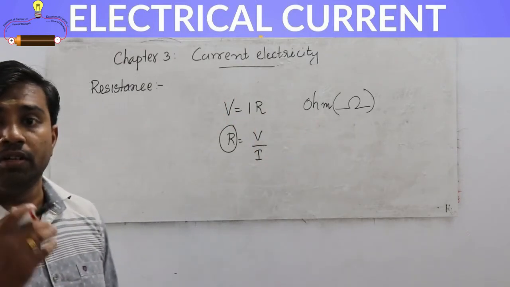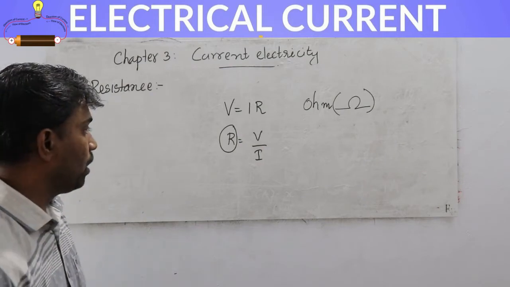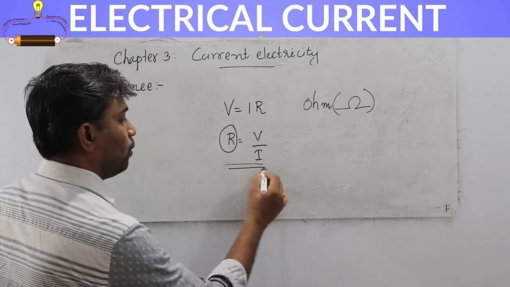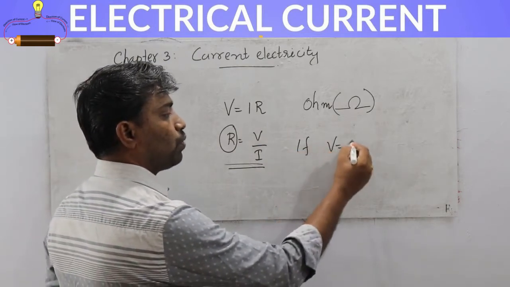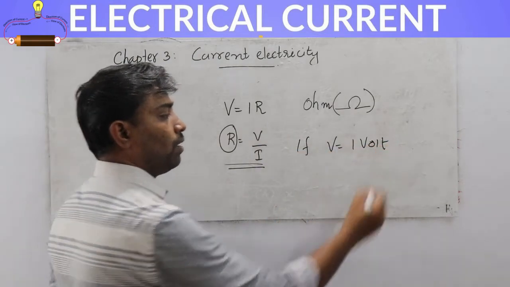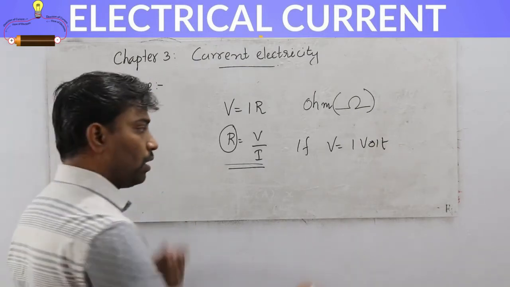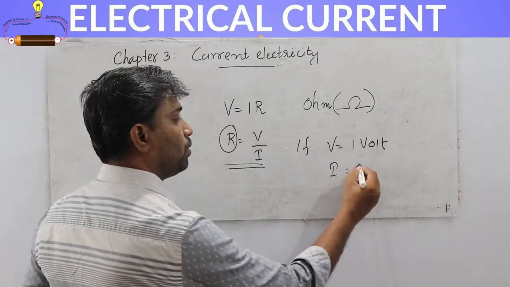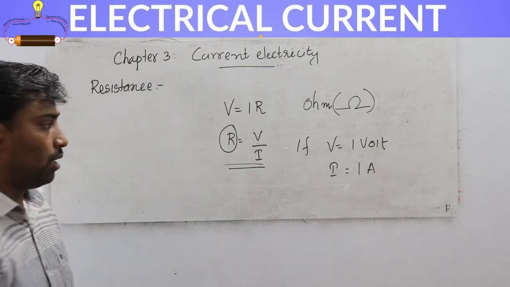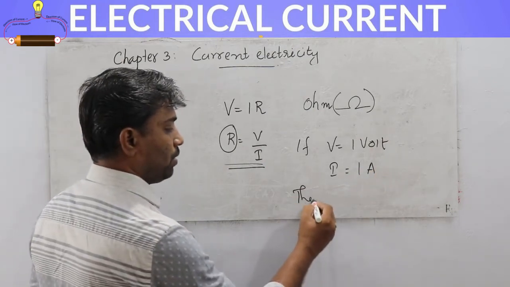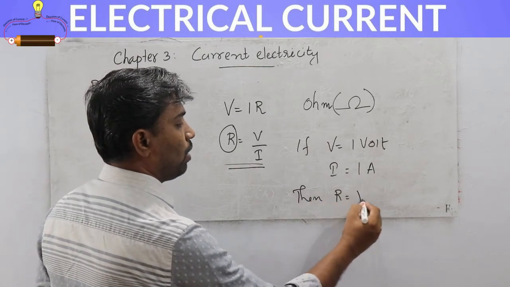We need to define what is 1 ohm. If V is equal to 1 volt and I is equal to 1 ampere, then R is equal to 1 ohm.